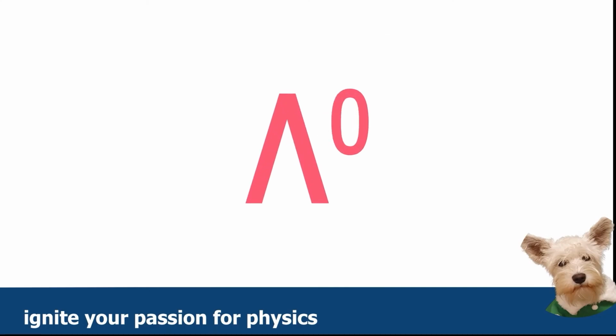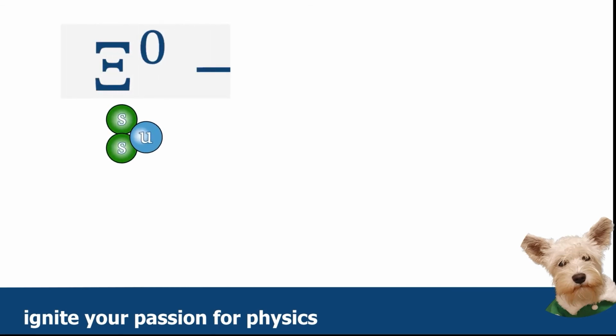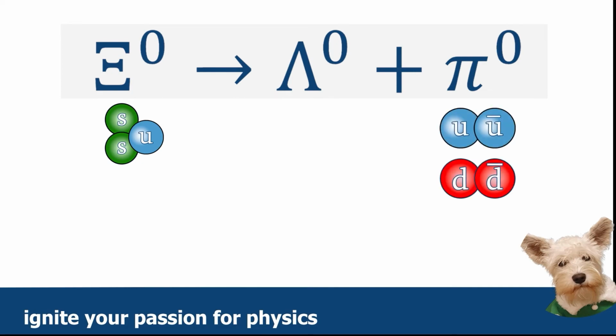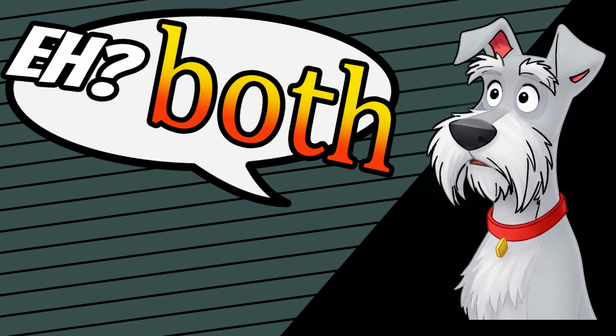So next up then is to get the structure of the lambda 0. So looking at the second reaction, then we start off with the difficult to draw xi0, which we just worked out is SSU. And then we make the lambda 0 and pi 0. Now it's pretty much the same sort of procedure here. So the only way to get a pi 0, in other words a neutral pion made of a quark-antiquark pair with no strangeness, is in fact to have an up anti-up or a d anti-d. And in fact it could actually be either of those in this case.